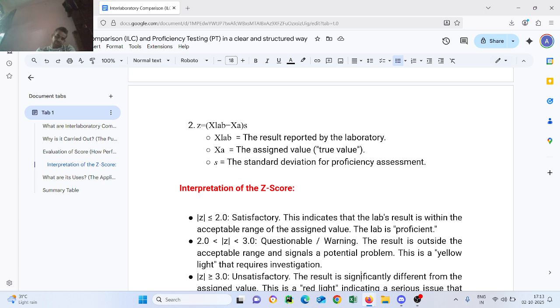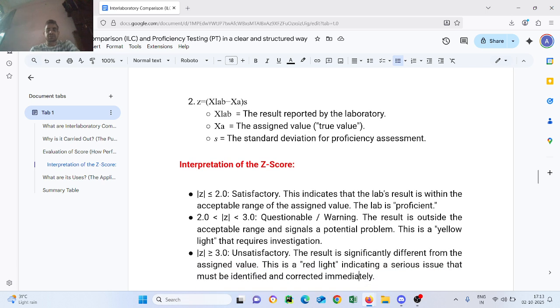If the Z score is more than 2 and less than 3, the result is questionable. Warning: the result is outside the acceptable range and signals a potential problem. This is a yellow light. It requires investigation. If Z is equal to or more than 3, it is unsatisfactory.